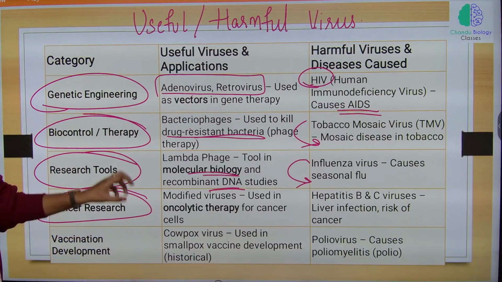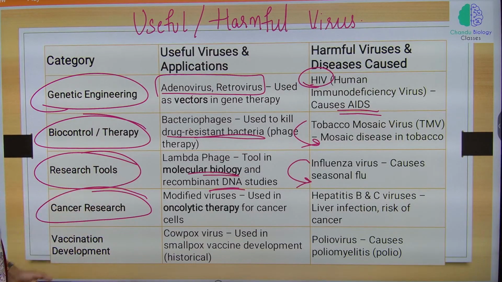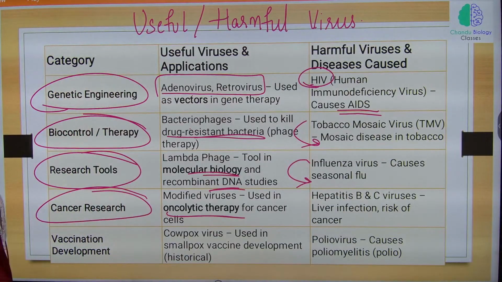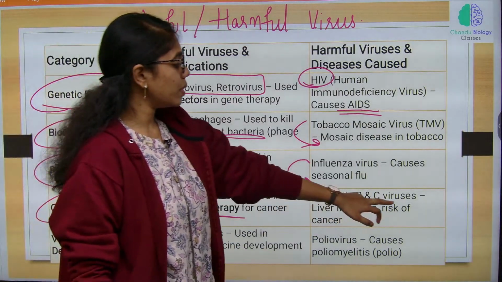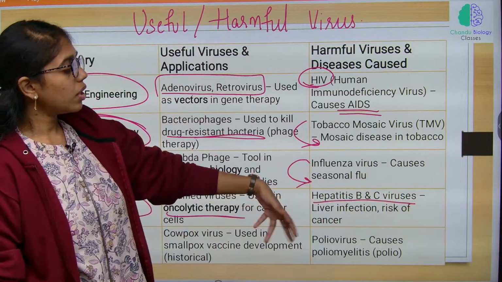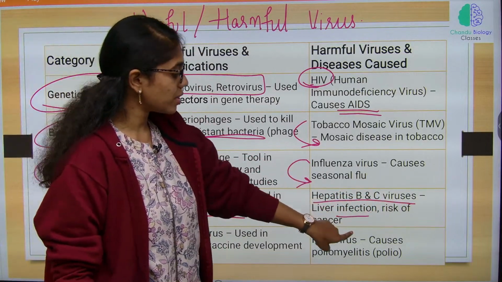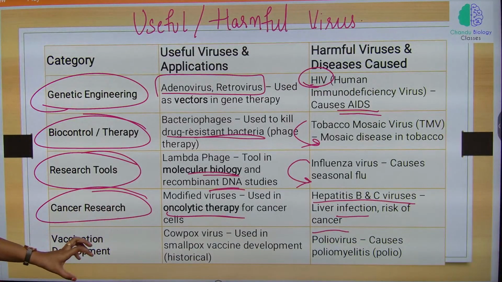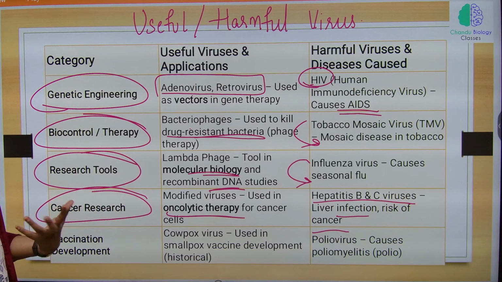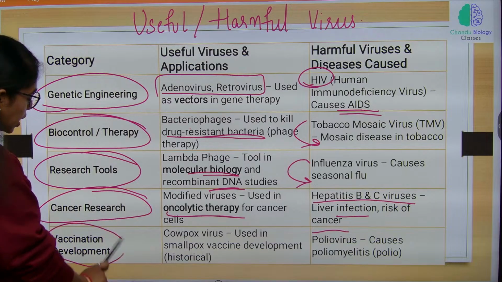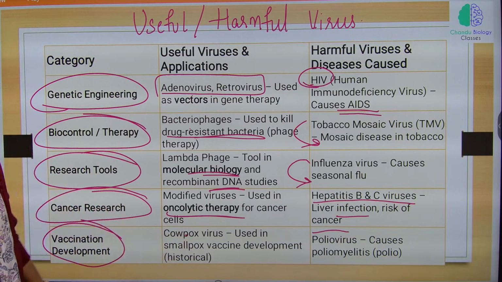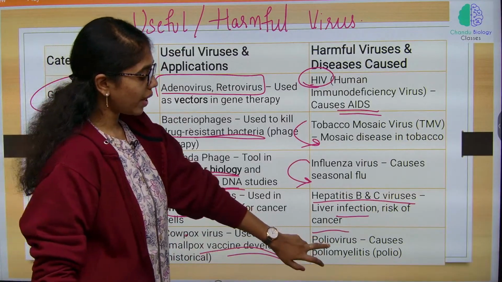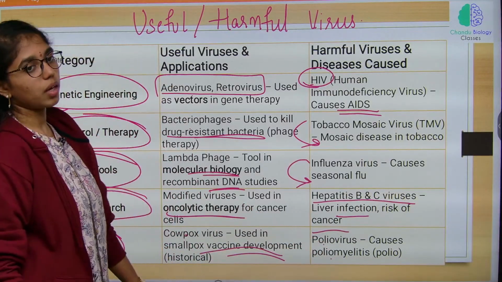Cancer research, modified viruses are used in oncolytic therapy for cancer cells, and then hepatitis B, C viruses will cause liver infections, risk of cancer. All these are important, just go through the table, read it 5-6 times, you will get it. Vaccination development, cowpox virus is used in smallpox vaccine development, polio virus will cause poliomyelitis.